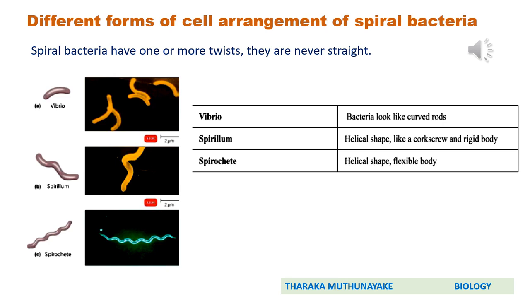Okay, then we will move to different forms of cell arrangement of spiral bacteria. There are basically 3 cell arrangements of spiral bacteria. They are Vibrio, Spirillum, and Spirochete. Here, remember this, spiral bacteria have 1 or more twists. They are never straight. If you consider this Vibrio form, it looks like a curved rod or comma shape. Spirillum is a helical shaped bacteria, like a corkscrew, with a rigid body. If you consider Spirochete, it's a helical shape with a flexible body.